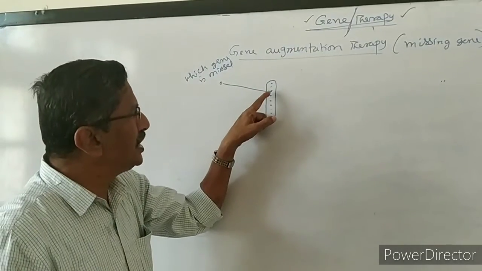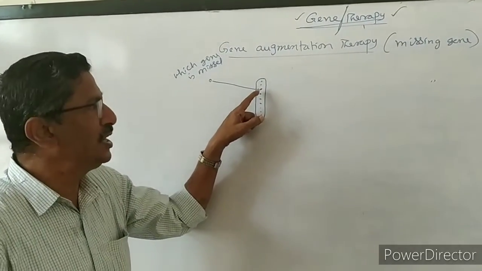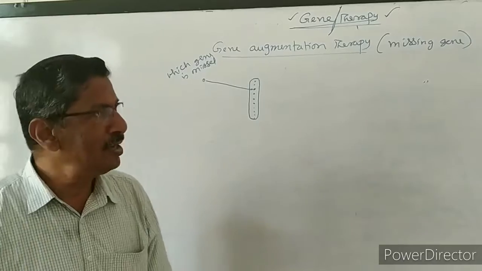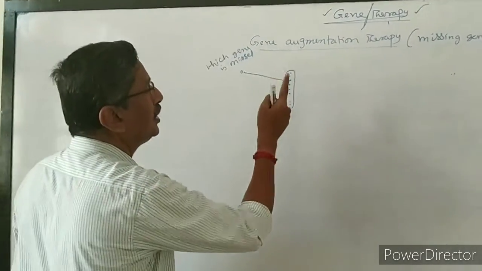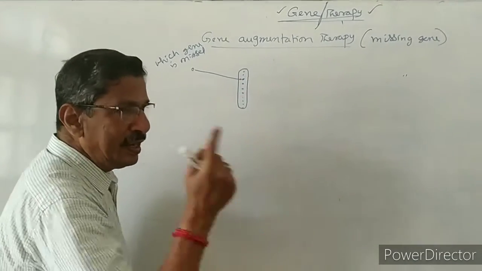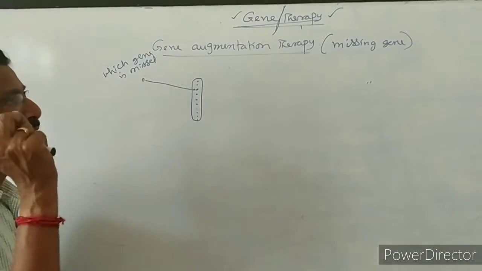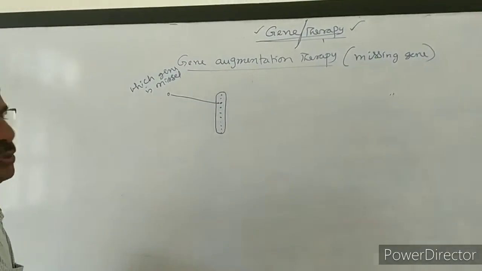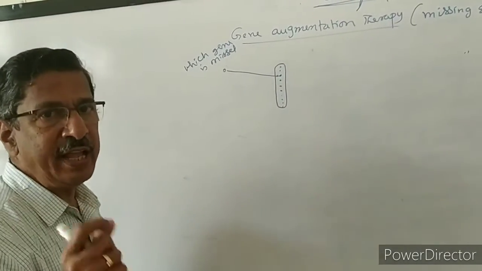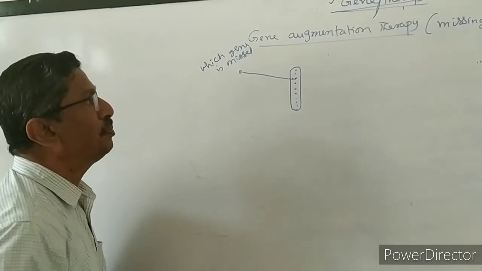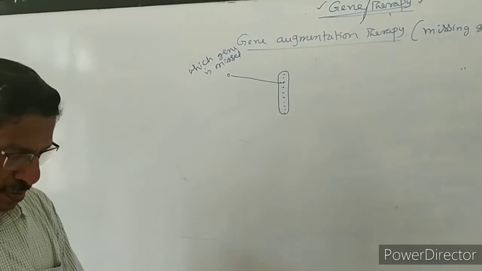But once you bring the same type of gene to the same place, the character will be developed again, so the individual will become normal. One missing gene is there, and in that place we have to bring a correct gene. That is called corrective therapy. This is done by genetic engineers. It is the first therapy, gene augmentation therapy.